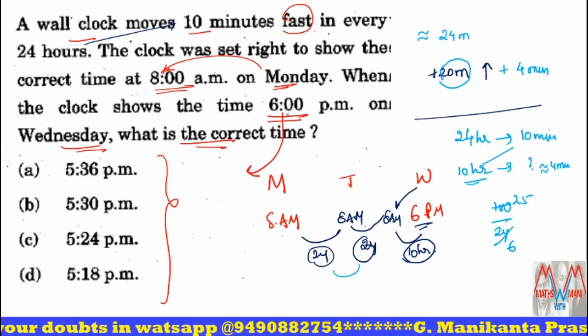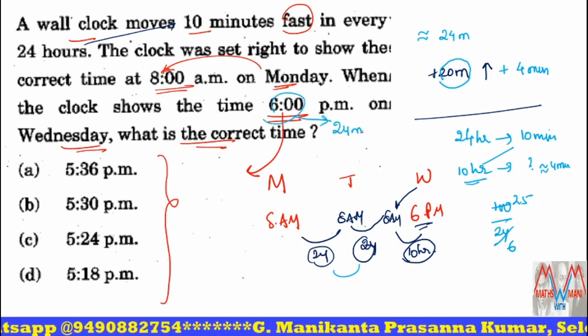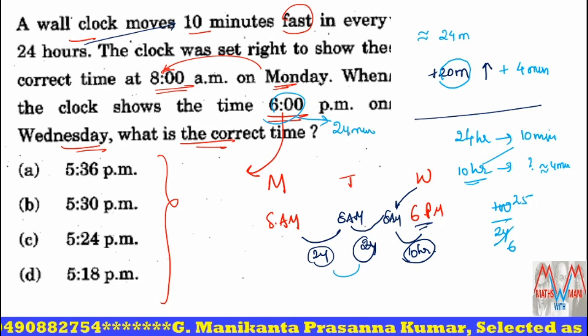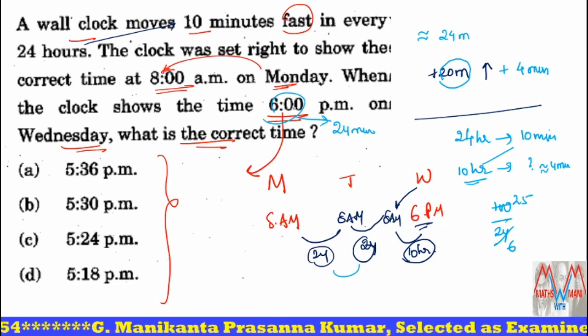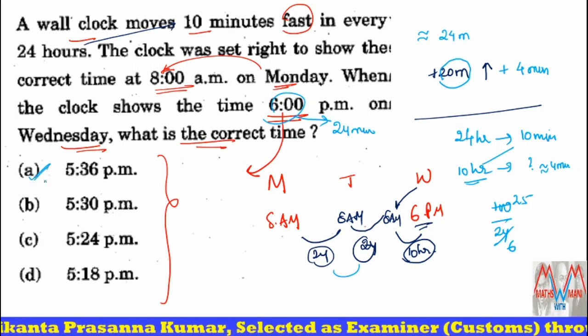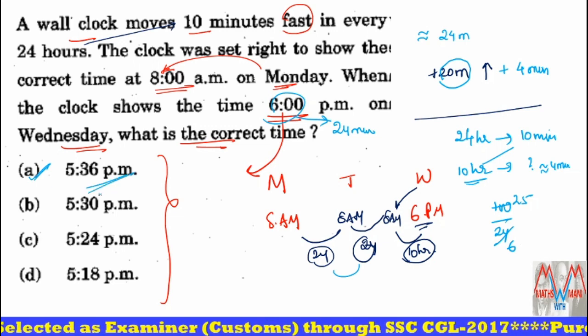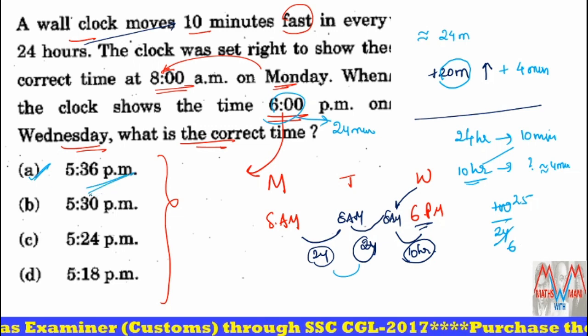So the fast time is 6 p.m. You have to subtract 24 minutes from the 6 p.m. Then you will get the right time. So 6 p.m. minus 24 minutes means 5 hours 36 minutes. That is 5:36 p.m., which is the correct answer. That is the first option. Clear to all of you?